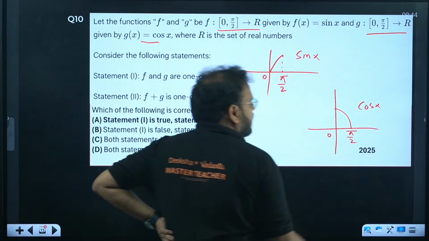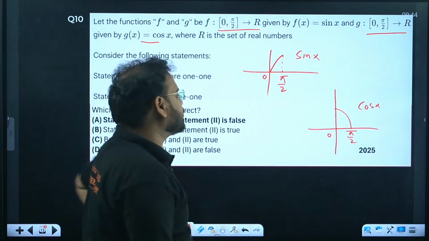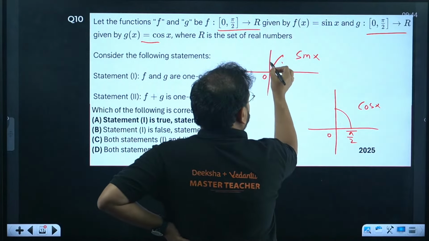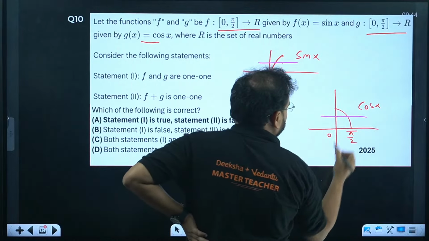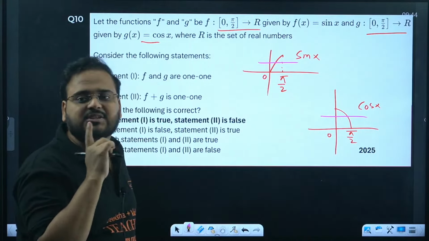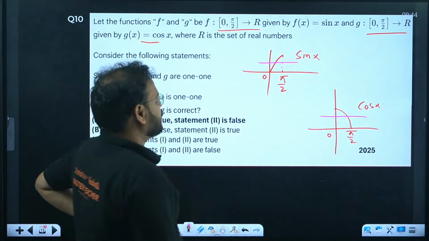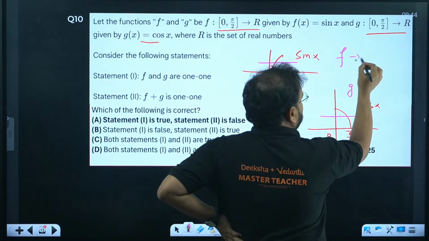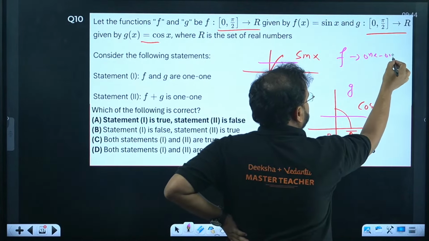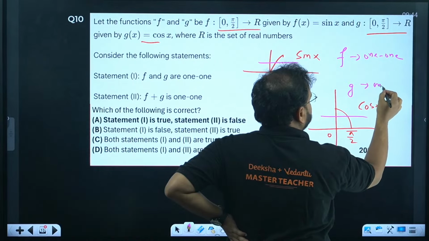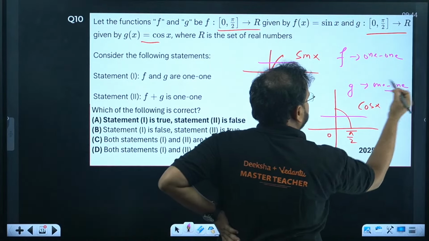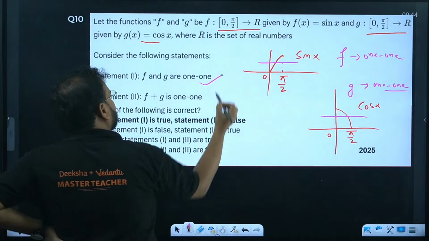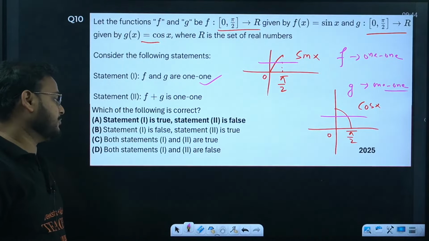If I ask you, is this given function 1-1 or not? Of course it is 1-1, sir, because if you draw any horizontal line on the curve, it has only one intersection. So whether you take f or g, they are both 1-1. It means f and g are 1-1 is true. Now, f plus g is 1-1?